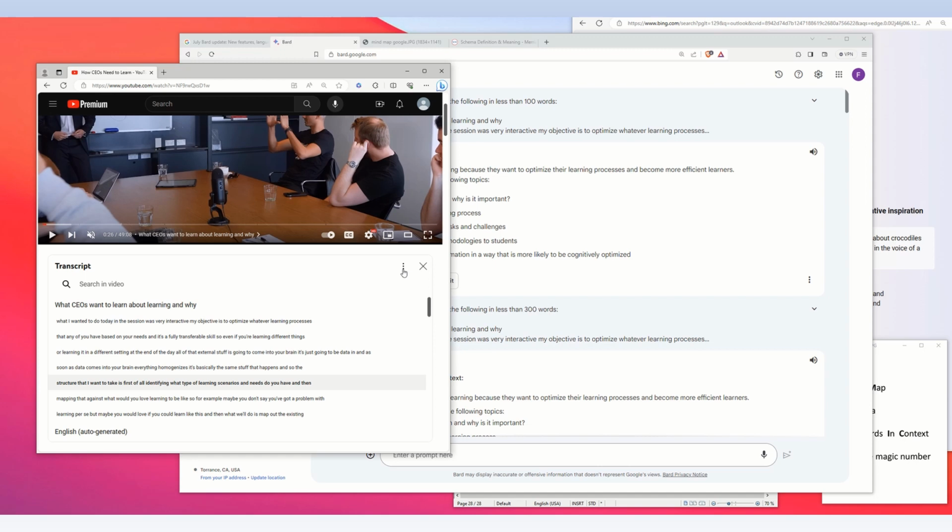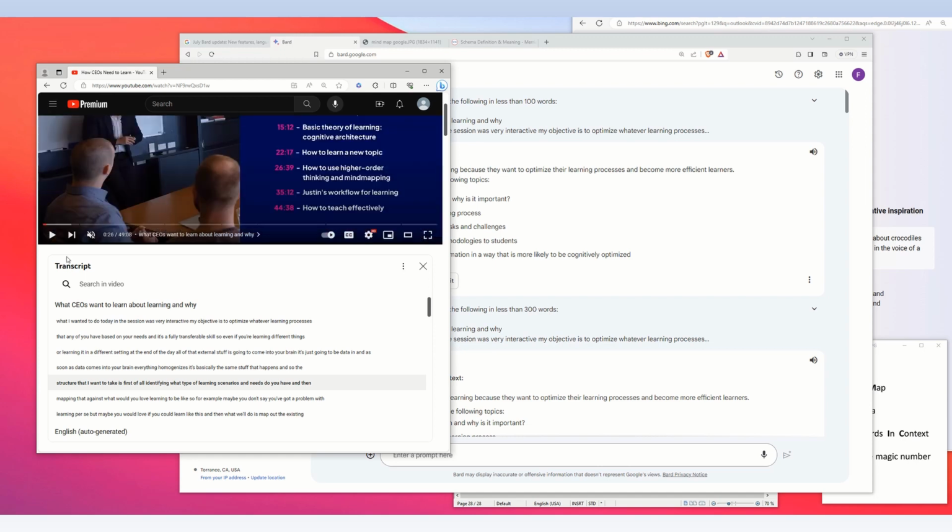Sometimes it will have timestamps, and what you want to do in this situation is remove the timestamps by selecting toggle timestamps. So in this case, this transcript has no timestamps, but if they do appear, you can just go into the 3 dots in the transcript box and select toggle timestamps.